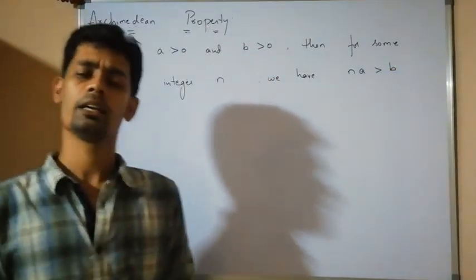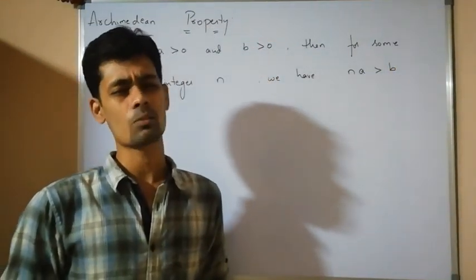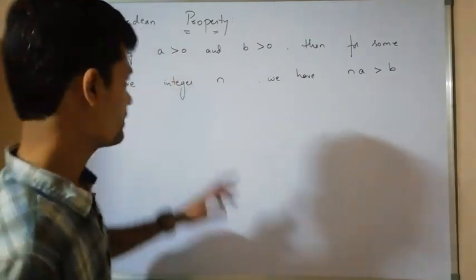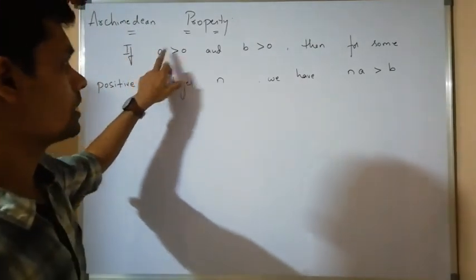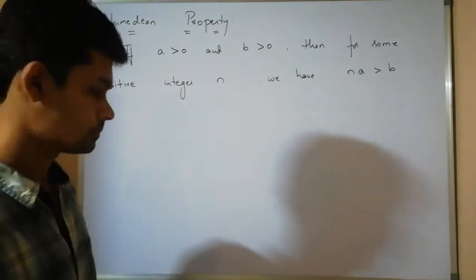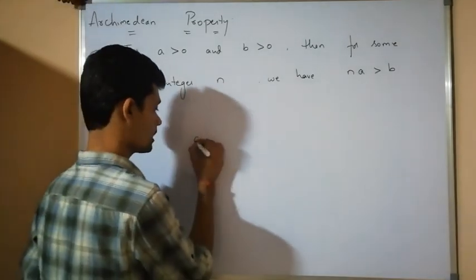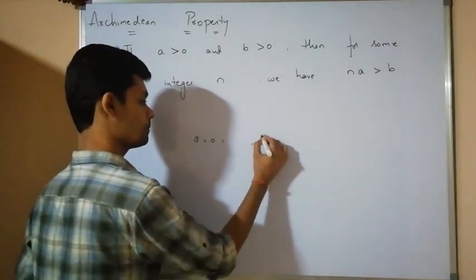If I take any two positive real numbers as small as possible, I can take, for example, 0.1 and 100. Let us take A is equal to 0.1 and B is equal to 100.